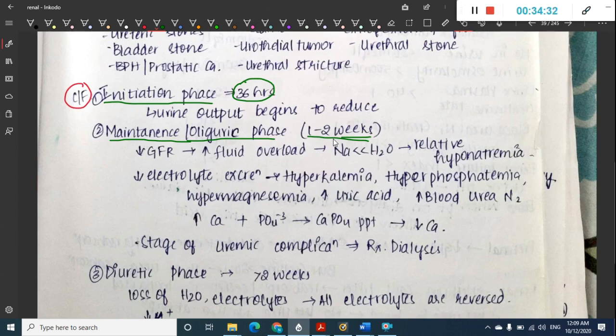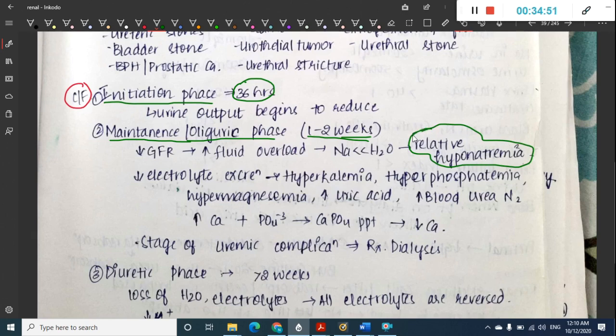This decreased GFR will increase the fluid overload. Because there is increased fluid overload, there is increased water when compared to sodium. So this leads to relative hyponatremia.